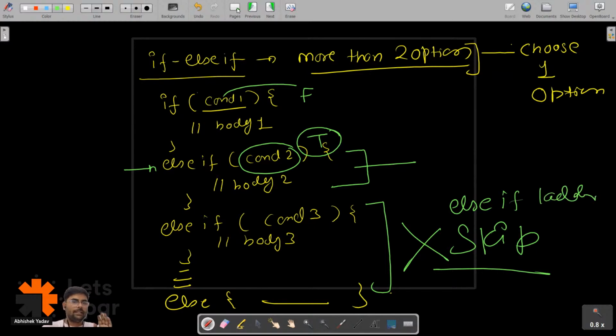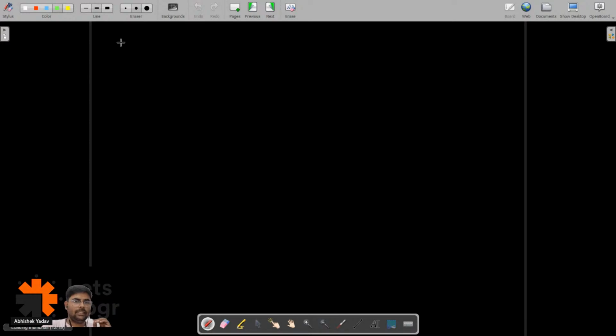So now let's try to understand this ATM machine example. Everyone is clear with the if else if part? If you have more than two conditions, you can use it. So, everyone has used an ATM machine, right? In an ATM machine interface, you get options.